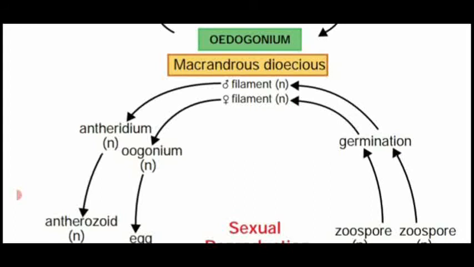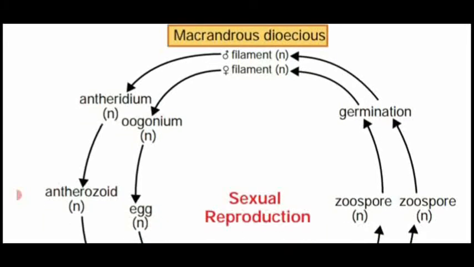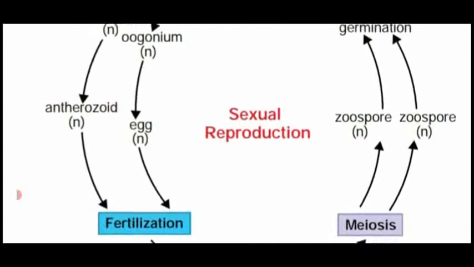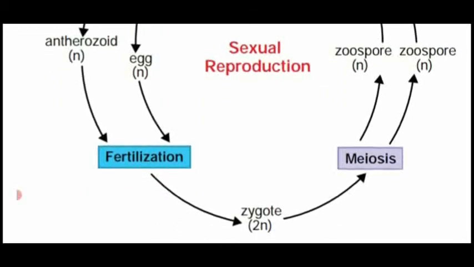One filament acts as male, another as female. The male filament produces antheridium, the female produces oogonium. The antheridium contains antherozoids, the oogonium contains the egg. Both are haploid, fuse together, fertilization occurs and produces a diploid zygote.